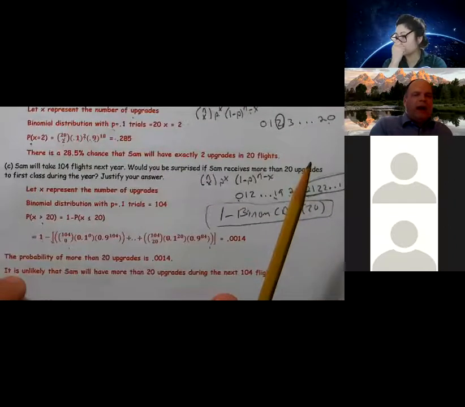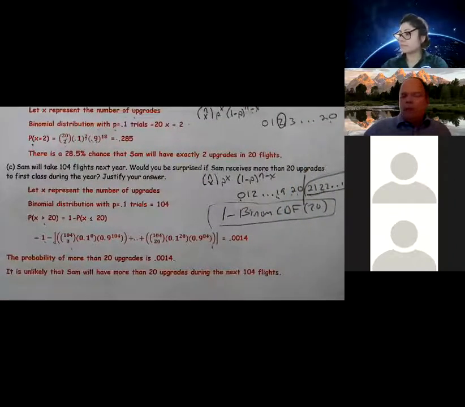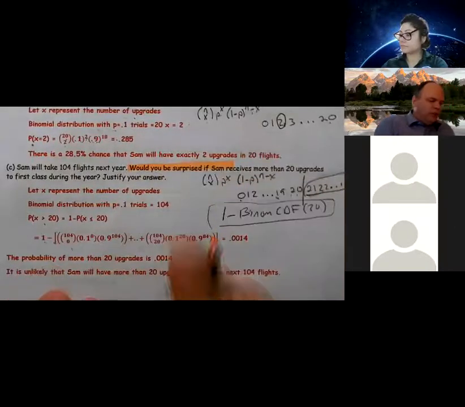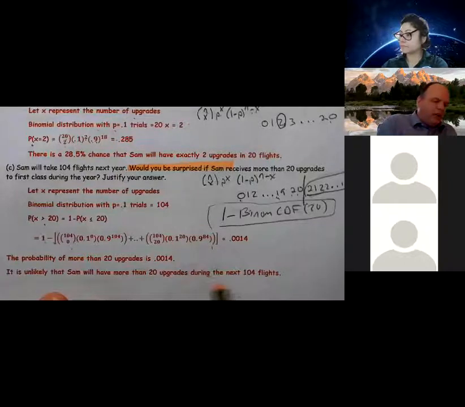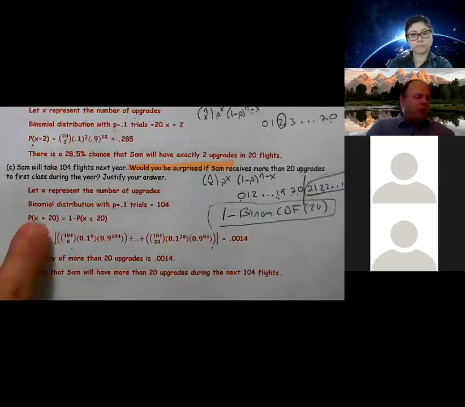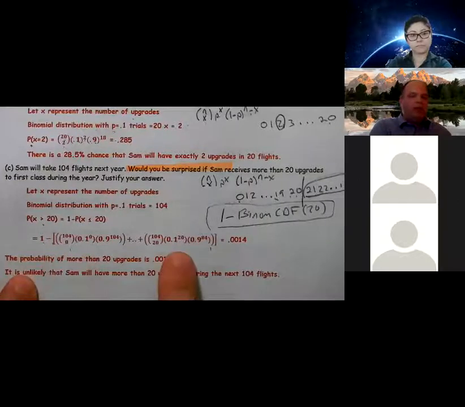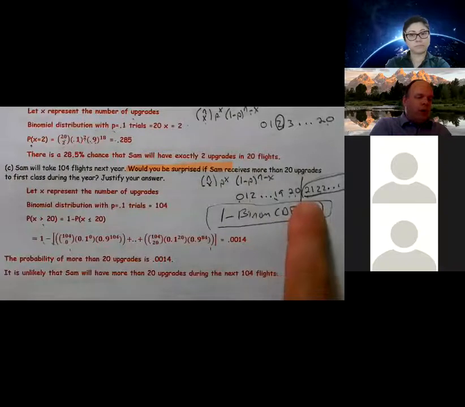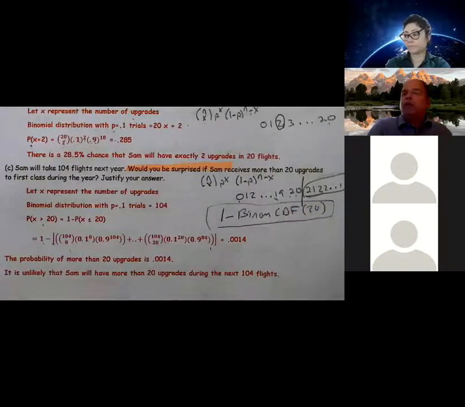The question asked, would I be surprised? And the answer is yes, I'd be surprised. There's only a 0.0014 chance of it happening, so less than a 1% chance. I'd be surprised if he had more than 20 upgrades. For work shown, instead of doing 1 minus the PDFs, I could have done the PDF of 21 plus through the PDF of 104, and that also would have sufficed for the answer.